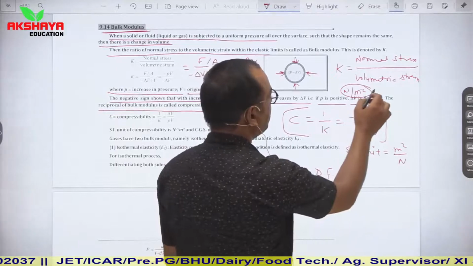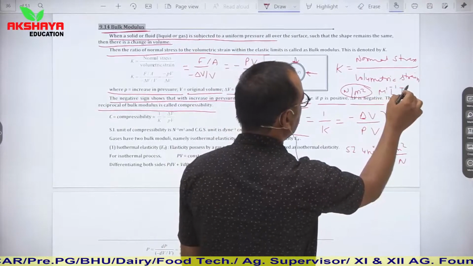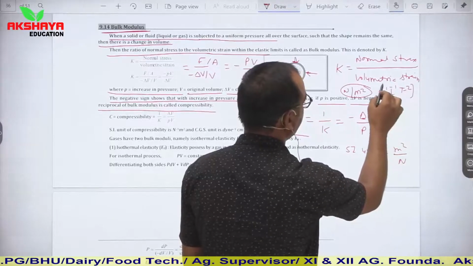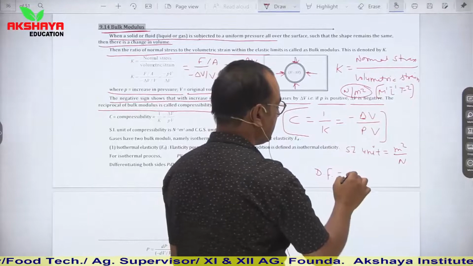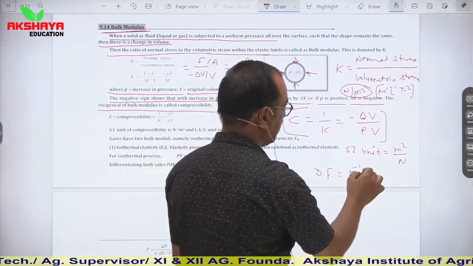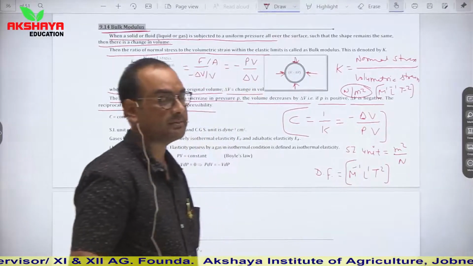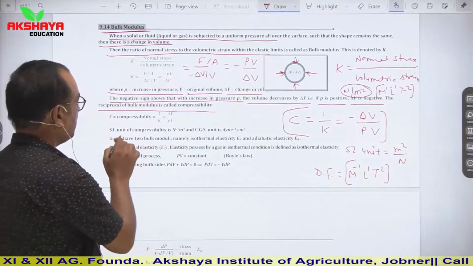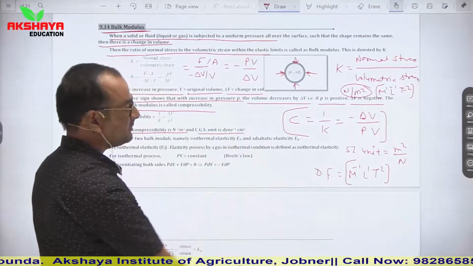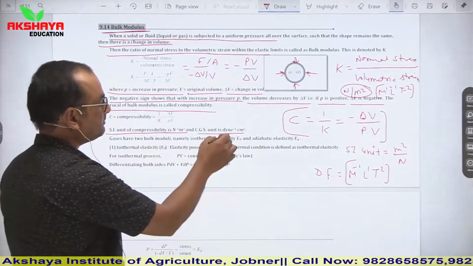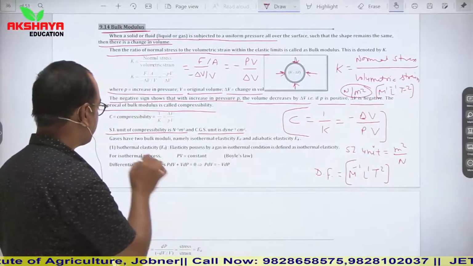The dimension of bulk modulus is M^1 L^-1 T^-2. So its reciprocal is M^-1 L^1 T^2. This is the dimension of compressibility. Here it is written, the CGS unit is centimeter square upon dyne, and the SI unit is meter square upon Newton.